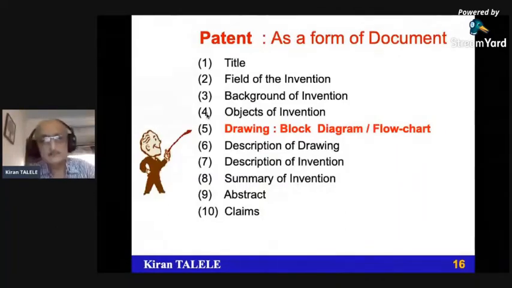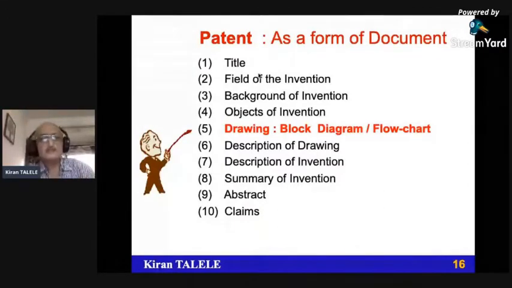We call it system block diagram. And when I say algorithm, algorithm means program. The program, the software approach, some logic, we convert this in the form of algorithm. And that algorithm we provide in the form of flowchart. So that algorithm is called method, and the hardware is called system. So a diagram for system separately, a diagram for method separately.